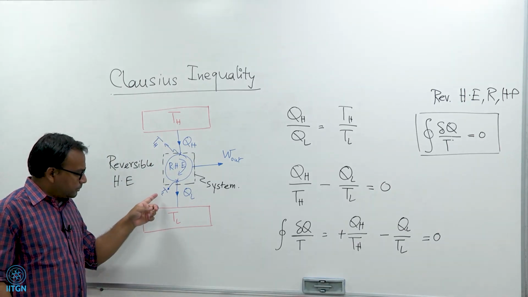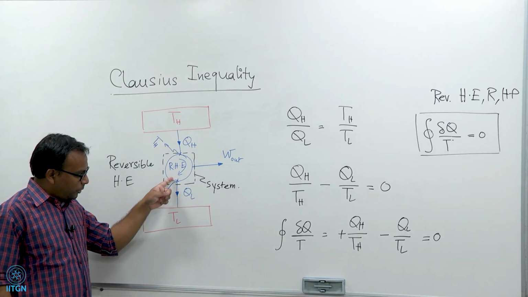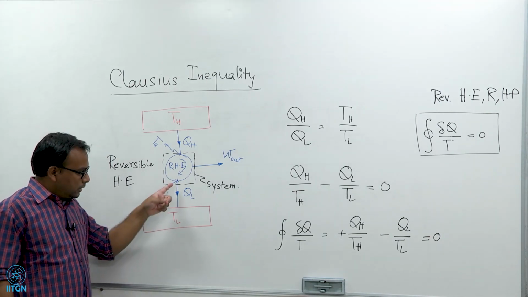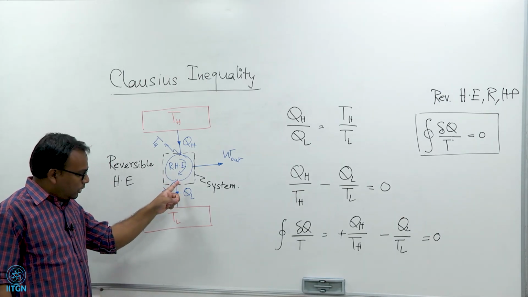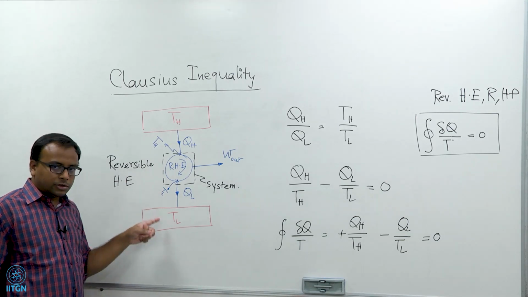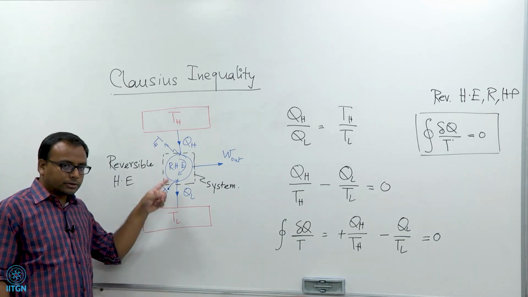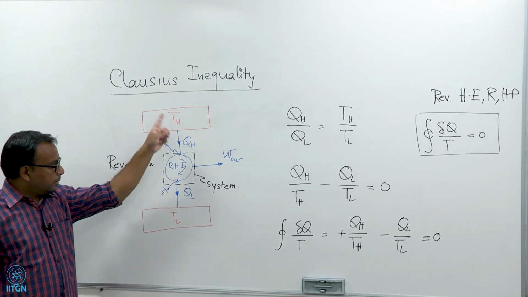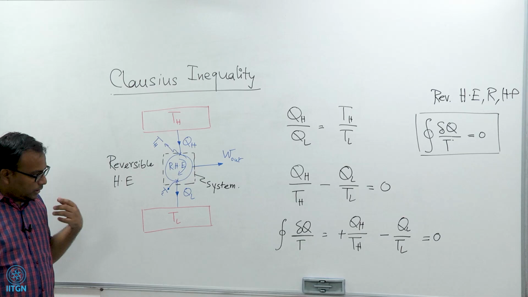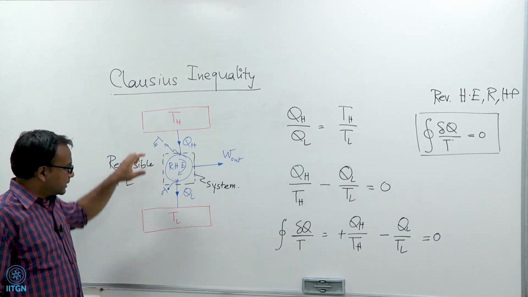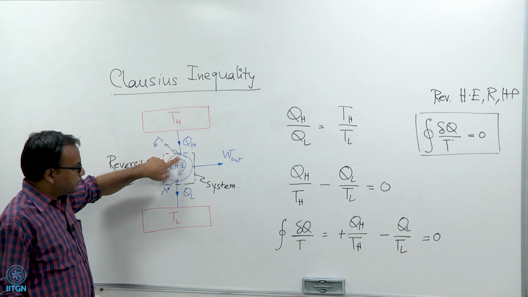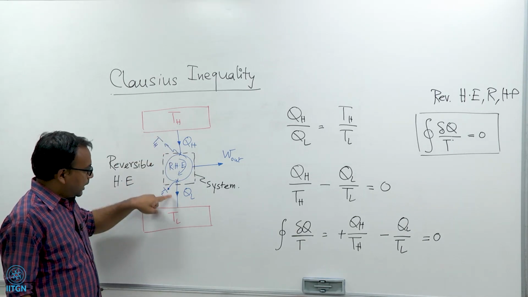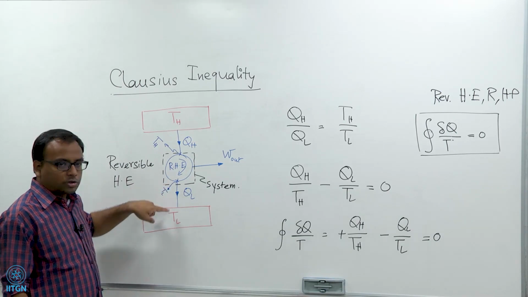So the temperature of this point, from which heat transfer is taking place from the heat engine to the sink, can also only be infinitesimally larger as compared to the sink temperature, because otherwise the heat transfer will be irreversible. So for this entire heat engine to be reversible, you must have this point's temperature arbitrarily close to Th, and the temperature of this point almost equal to Tl.